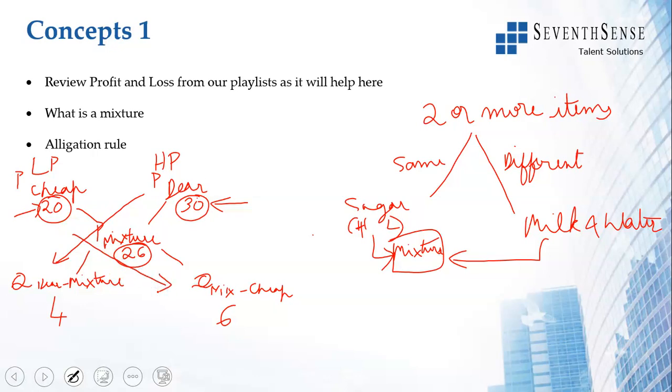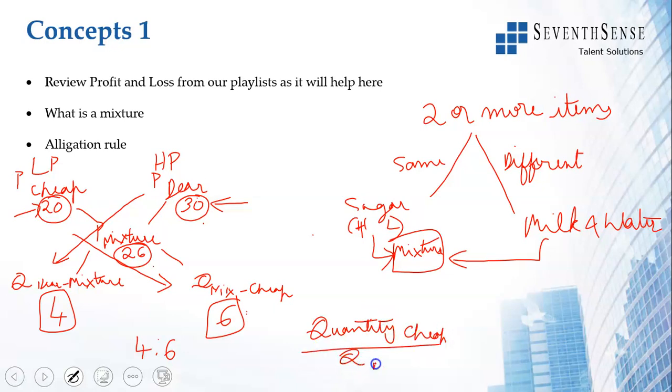Don't do 20 minus 26 or 30 minus 26 and write it here. You do 30 minus 26 and write it here, and 26 minus 20, you write it here. And this is the ratio. 4:6 is the quantity of cheap by quantity of dear, which is 4/6, or 2/3. So 2 parts of cheap sugar is mixed with 3 parts of dear sugar, and the resultant mixture is worth 26 rupees.